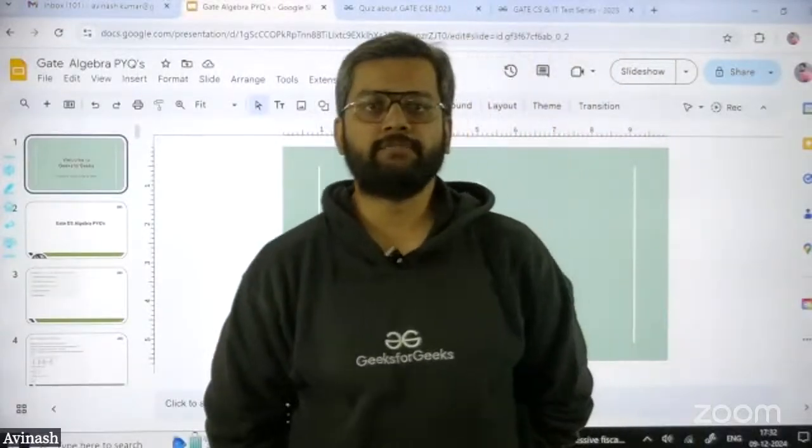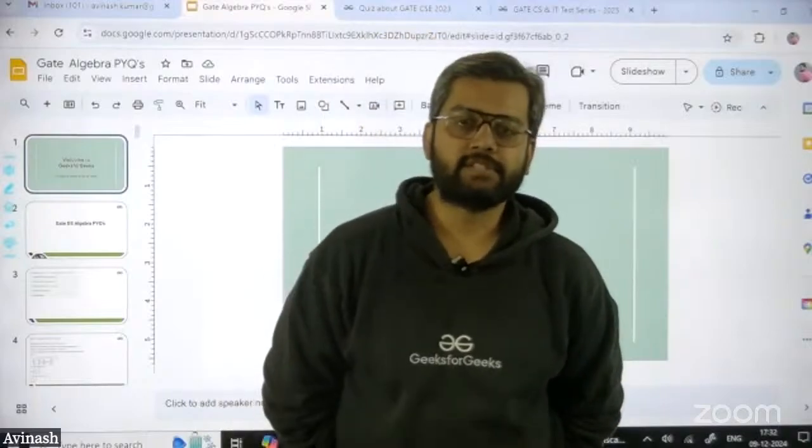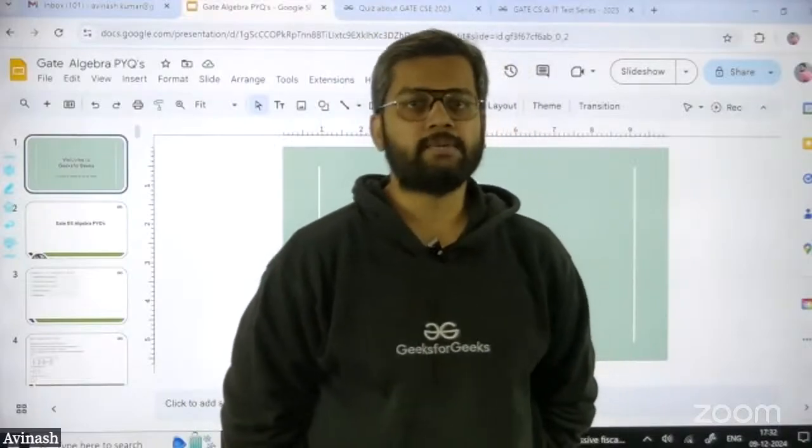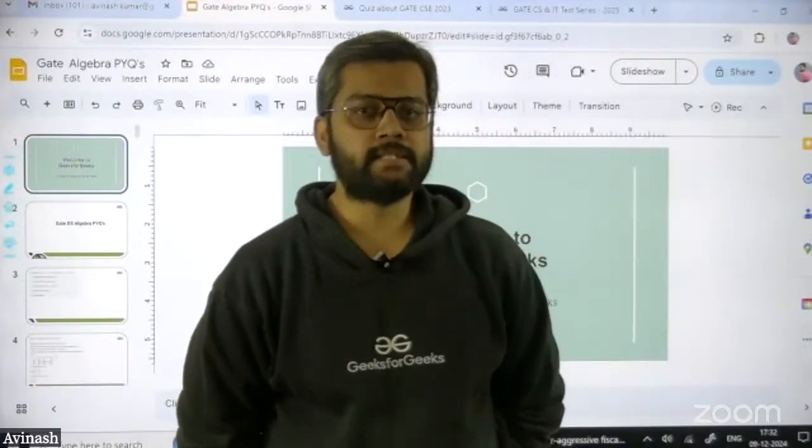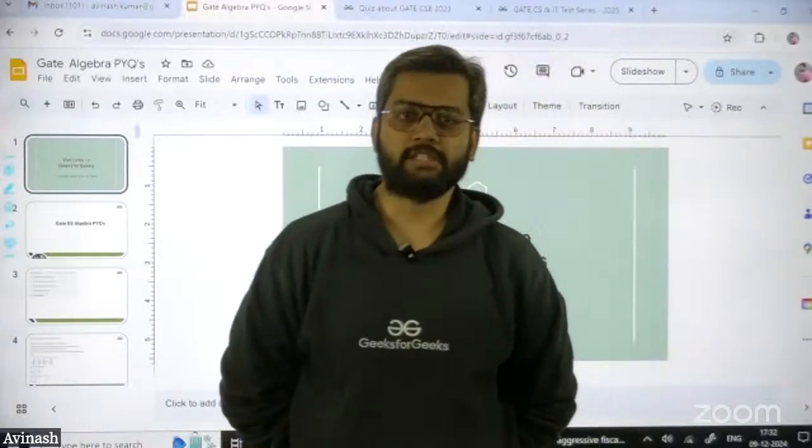In today's session, we have to discuss our algebra PYQ. I believe that in the previous examinations, algebra is a crucial factor, and we are seeing a lot of problems based on algebra.